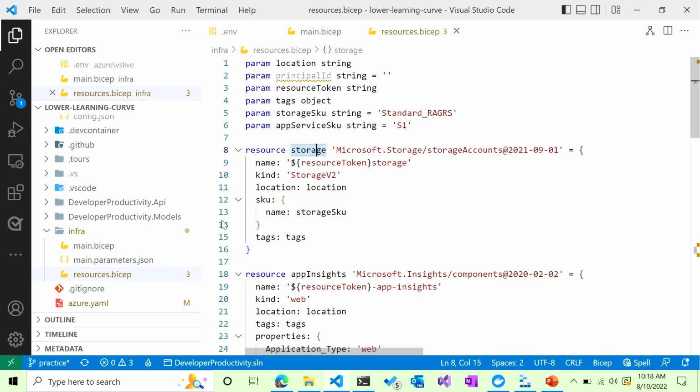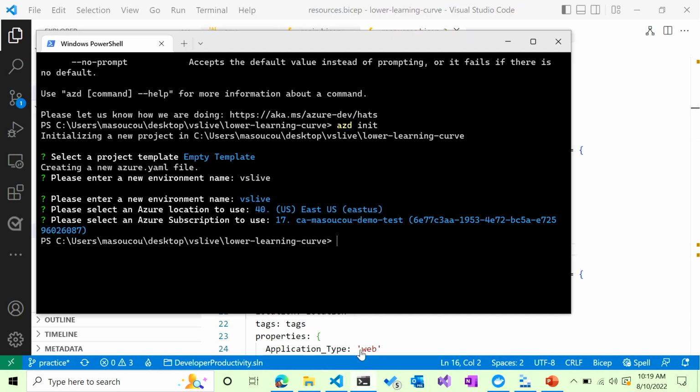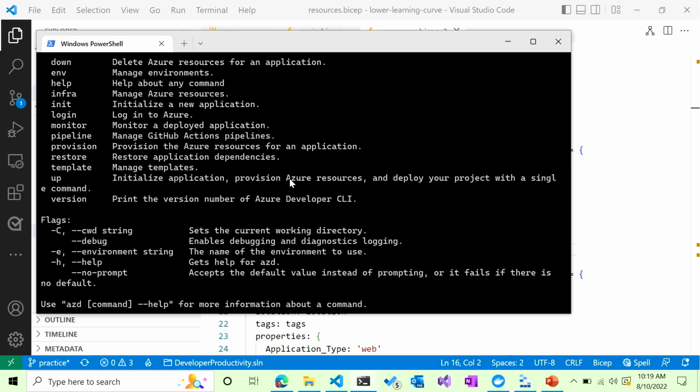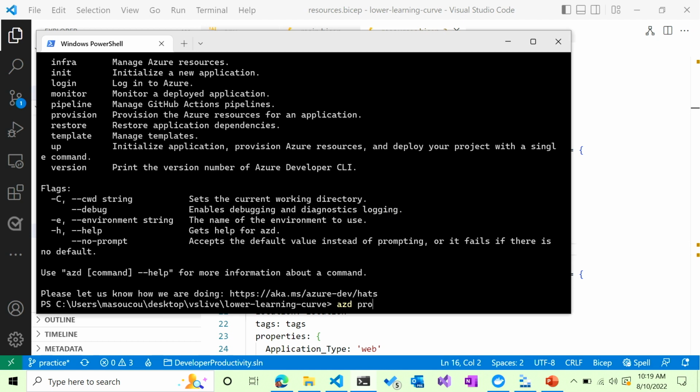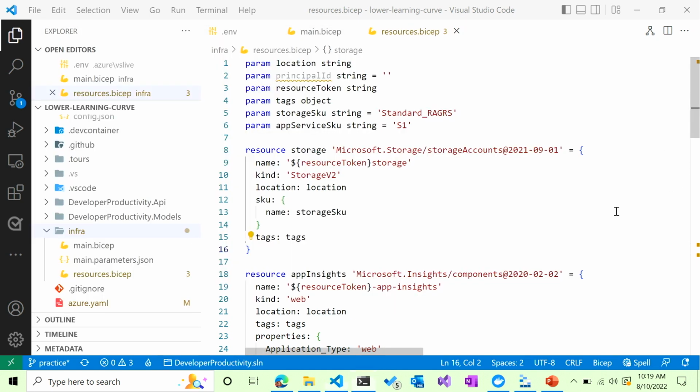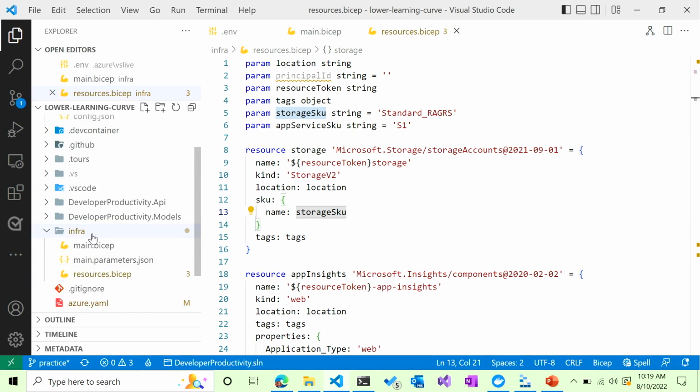And so the next thing I'm going to do is, I think I'm all ready to deploy it up to Azure at this point. So I can just do azd provision. It's going to look for everything that's in the env file, and then everything that's in the infra. It is very idiomatic that the folder has to be called infra in order to get at it.